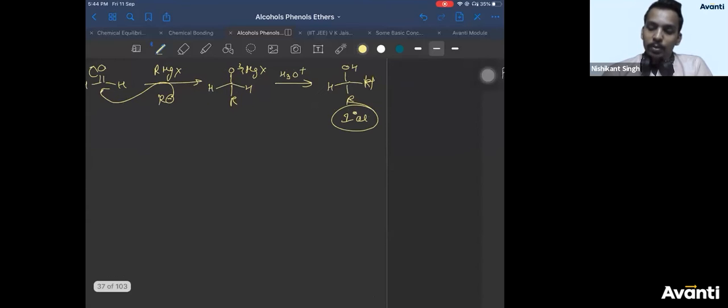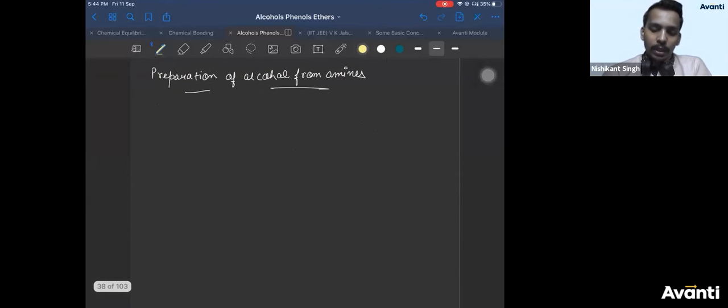Yeah. So the next reaction which we have to study is preparation of alcohols from amines. This is left. We'll discuss it and then go back to preparation of phenols. So please pay attention. How can you prepare alcohol from amines? I have told you in the haloalkanes and haloarenes chapter also a reaction called diazotization reaction. Do you remember this reaction? We have done it in the last chapter.